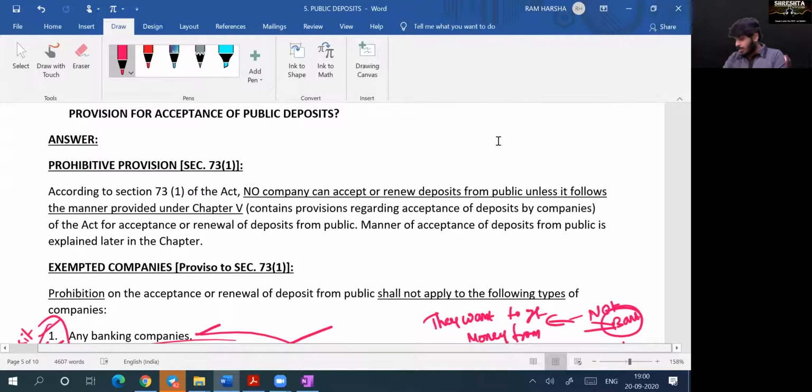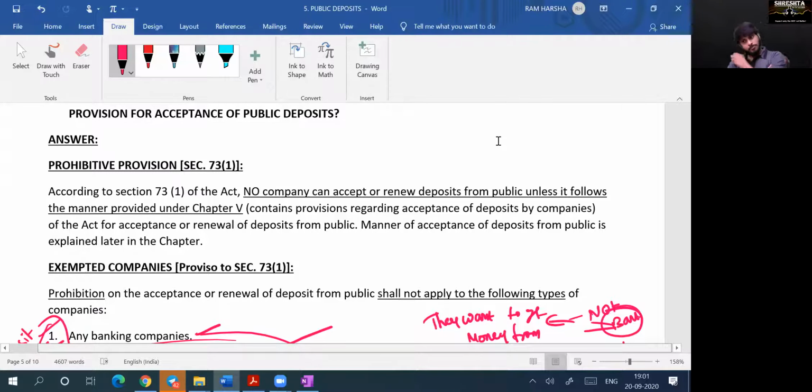Yeah, please read. Prohibitive provision, section 73, subsection 1. According to section 73, subsection 1 of the Act, no company can accept or renew deposits from public unless it follows the manner provided under chapter 5. Chapter 5 contains provisions regarding acceptance of deposits by companies.